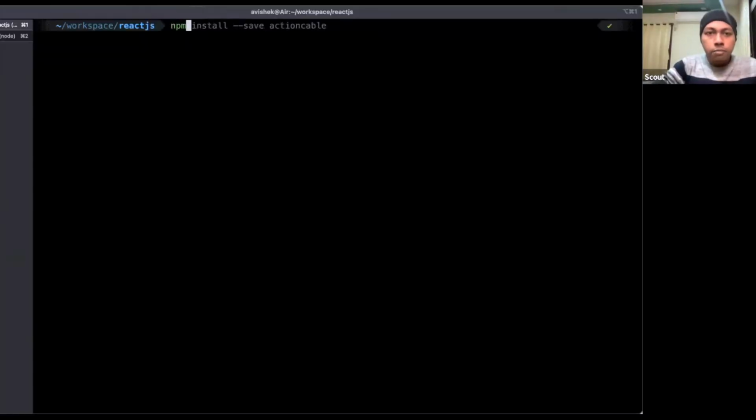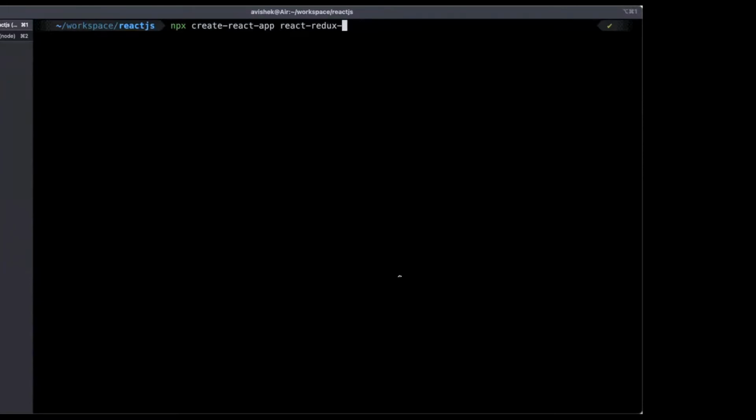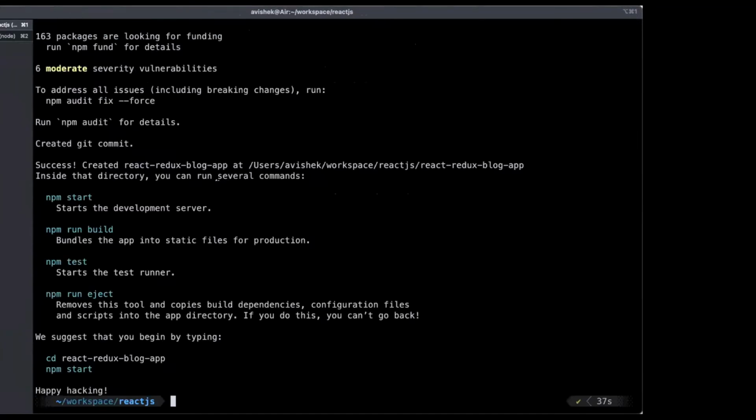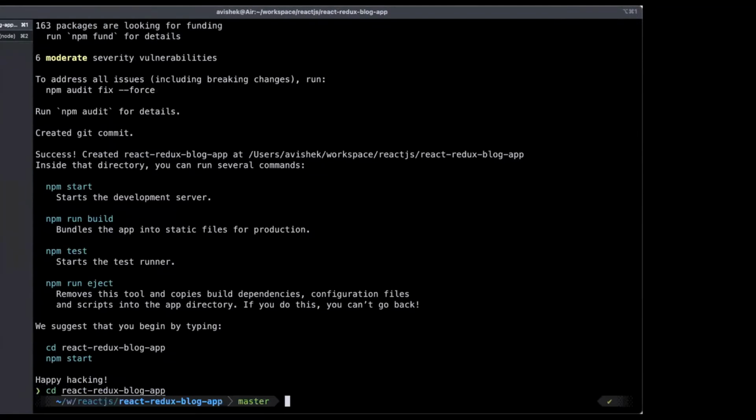Okay, so let's create a new project. You remember that we created that blog API, so we will use that API in a blog application. So, React Redux blog application. Okay, the application is ready. Inside this application, we will install a few packages. Yarn add. First we will have to add Redux.